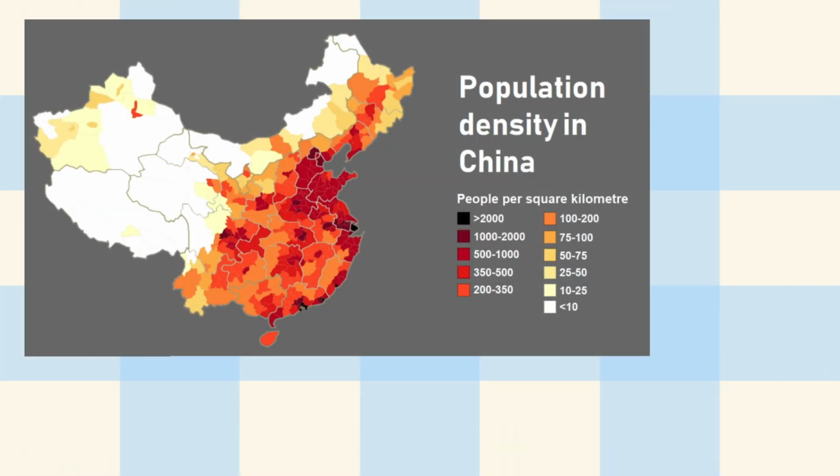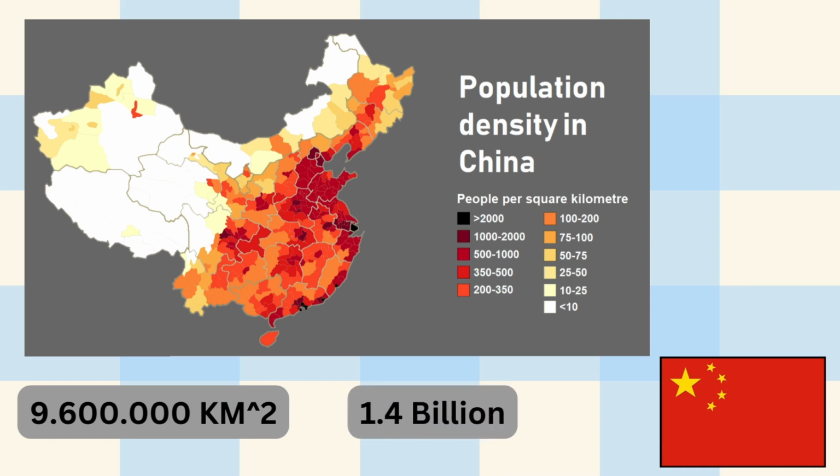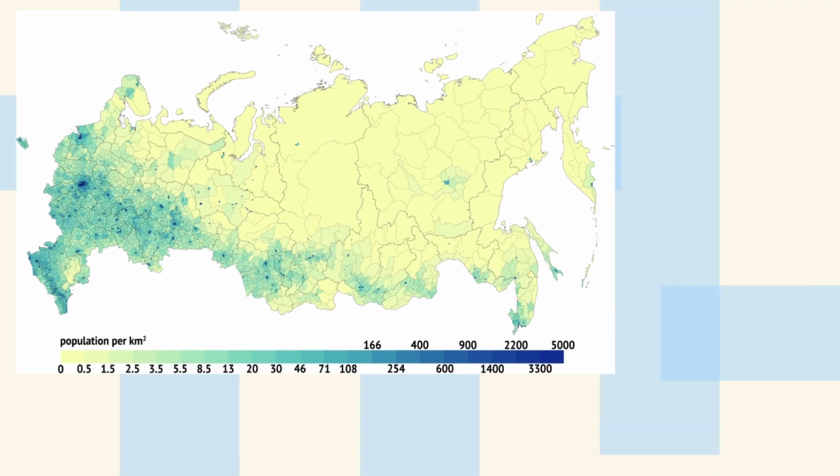Moving on to China, another huge country with an area of over 9.6 million kilometers squared. It's the fourth largest country in the world and has 1.4 billion inhabitants. But almost all of them live in the eastern part of the country. To be exact, 94% lives east of this line, and this is thanks to the Tibet Highlands in the west.